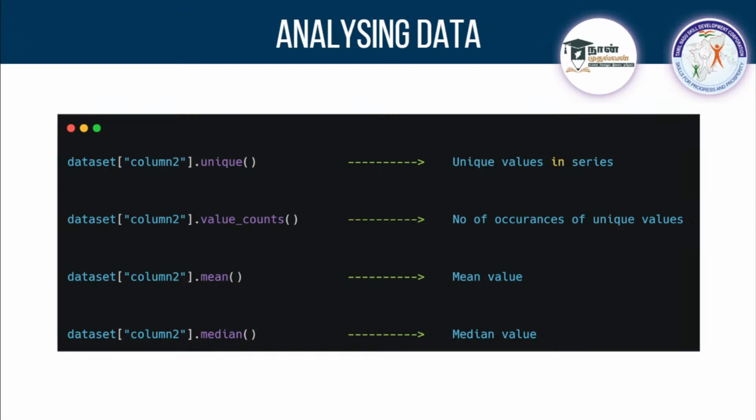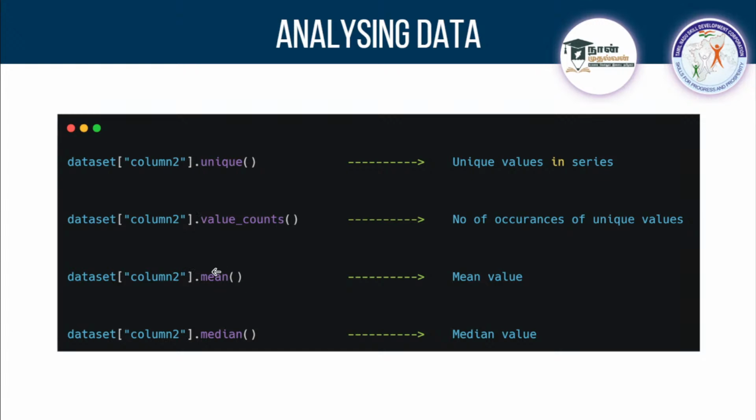Clear, guys? In the outcome column, I told you, there are zeros and ones, where 1 means the presence of diabetes and 0 means the absence of diabetes. So if you go with unique values, it is going to give you 0 and 1, because those are the unique values present there. If another value is present, it is going to give that also. And if you want to find how many times 0 is occurring and how many times 1 is occurring, then you can go with value underscore counts.